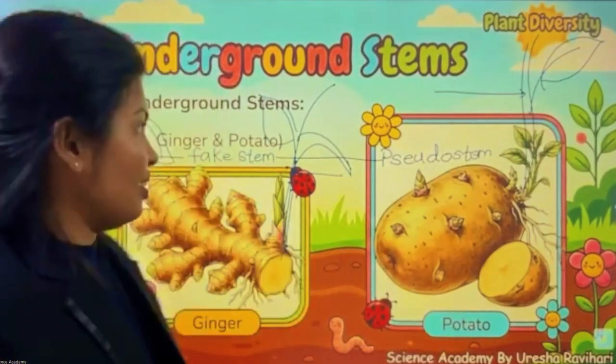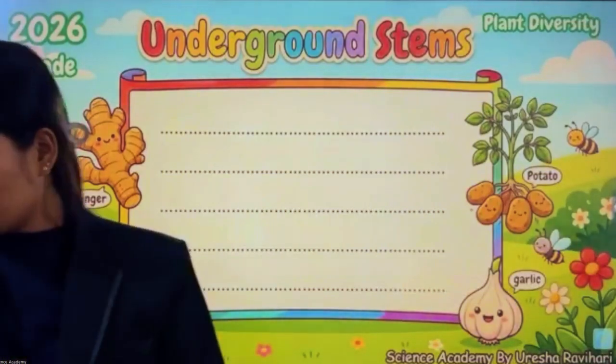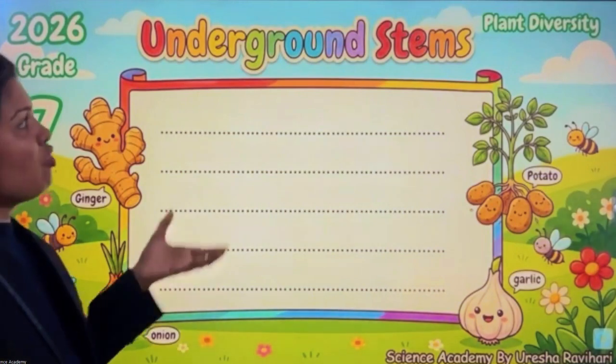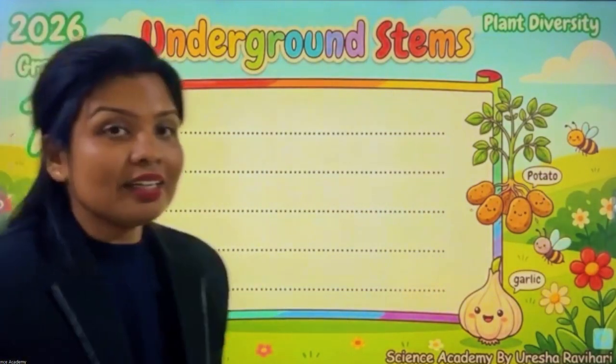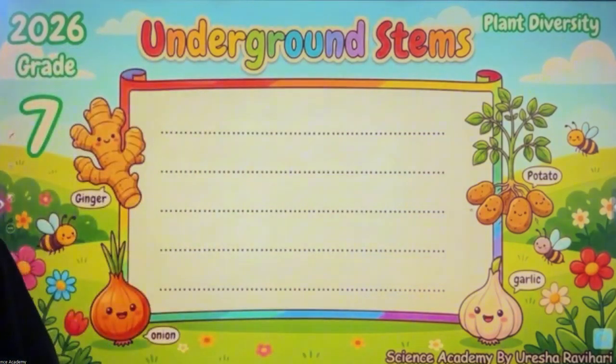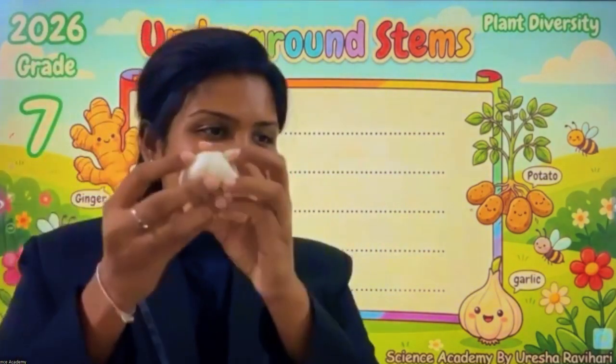Okay? Right. Let's write down the definition, right? We'll write down what are the functions of these underground stems. Right? Okay. Children, I missed something, right? Have you seen garlic?